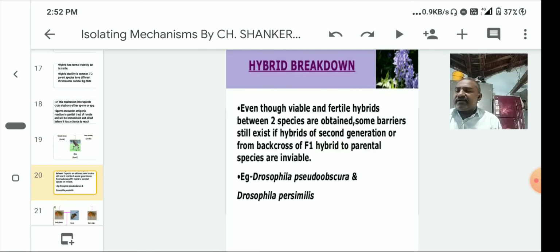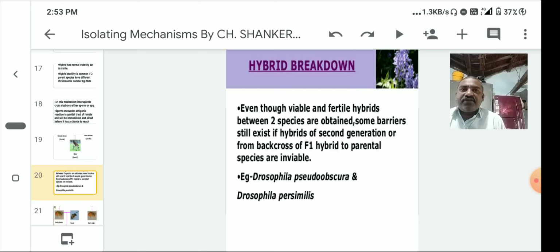And hybrid breakdown. Even though viable and fertile hybrids between two species are obtained, some barriers still exist if the second generation hybrids, from a back cross of F1 hybrids to parental species, are inviable.